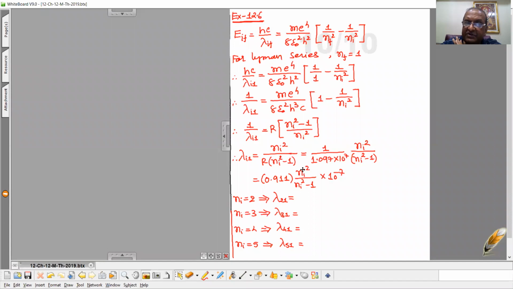Then if you substitute ni equal to 3, it implies the transition is from 3 to 1, so you will get the second line of Lyman series. Then when you substitute ni equal to 4, you will get the wavelength of the third line of Lyman series. And when you substitute ni equal to 5, you will get the fourth line of the Lyman series. Clear to all of you?